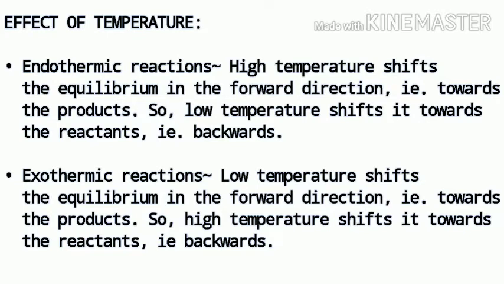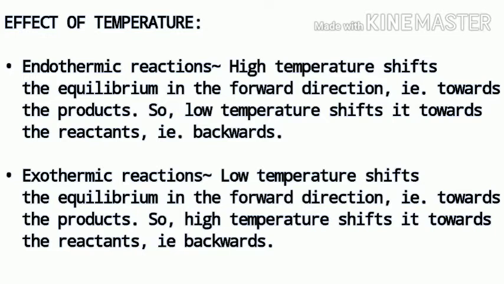So, high temperature shifts the equilibrium in the forward direction, that is, towards the products, and low temperature will shift it in the backward direction towards the reactants. Similarly, for exothermic reactions, heat is released, so low temperature will favor the formation of products, and thus a lower temperature will shift the equilibrium in the forward direction towards the products, and high temperature will shift it towards the reactants, that means backwards. It is because exothermic reactions are favored by low temperature but not favored by high temperature.